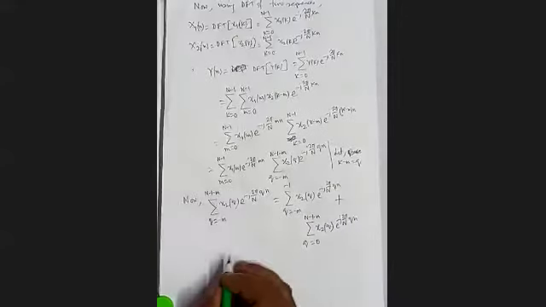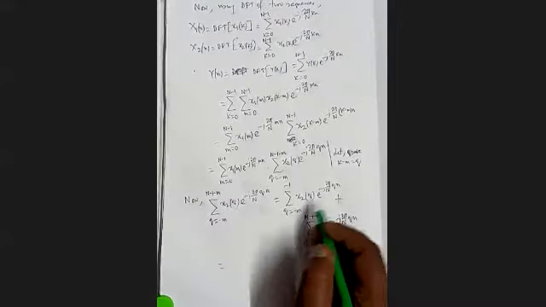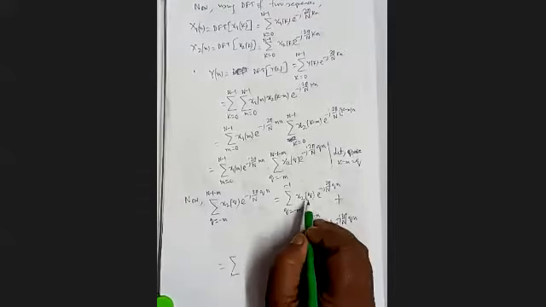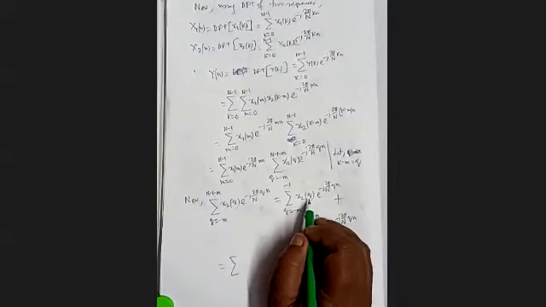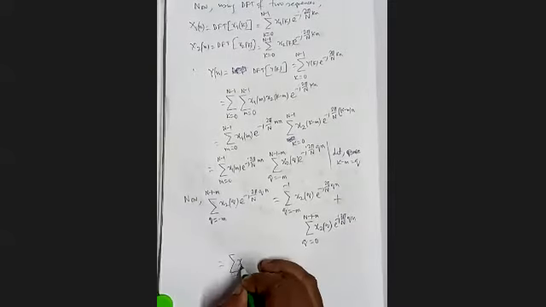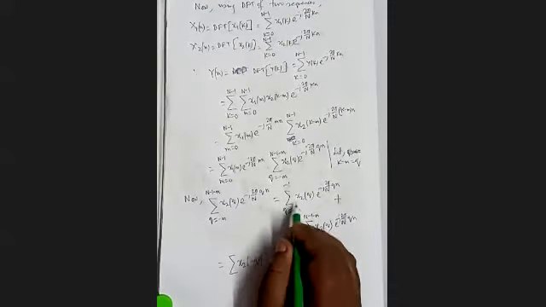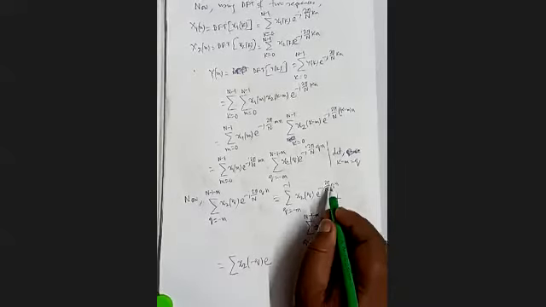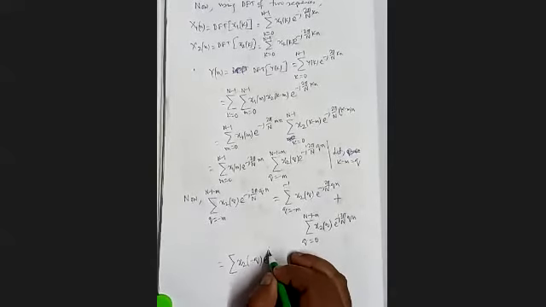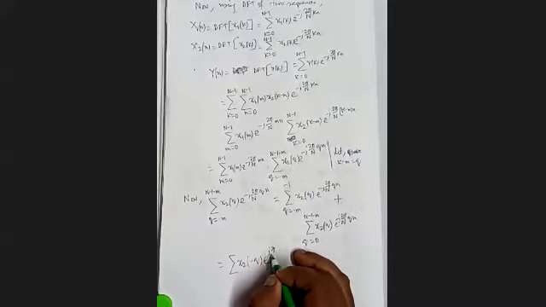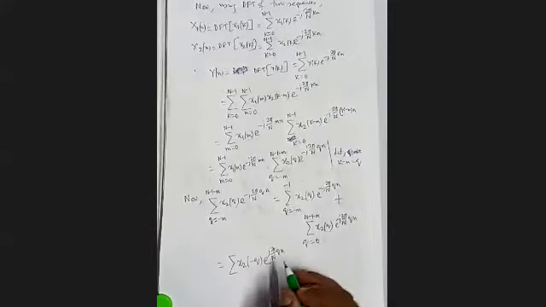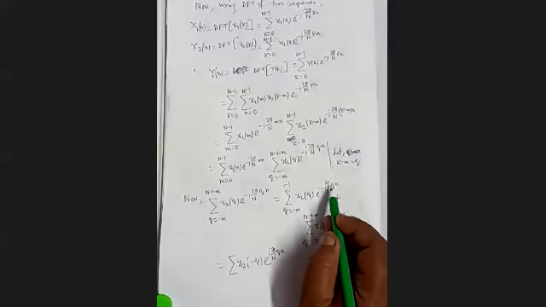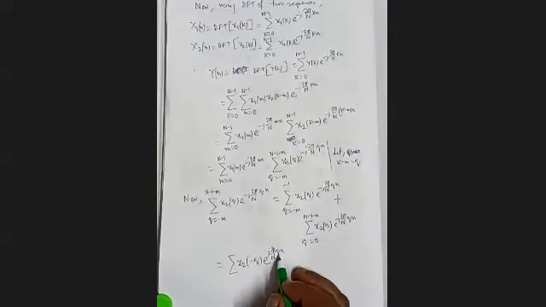Then in the first part, instead of writing q, we write minus q. So x2(minus q), where q is replaced by minus q, will be e to the power j 2 pi by N qn, because minus of minus q is plus q.